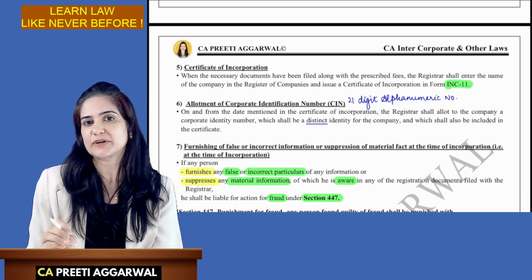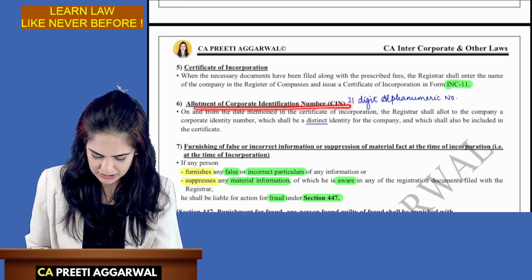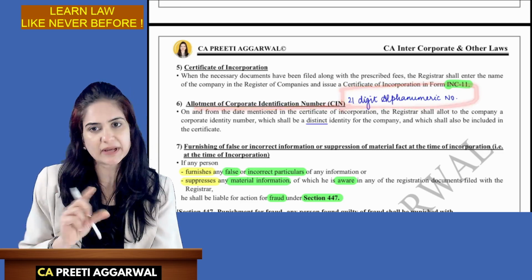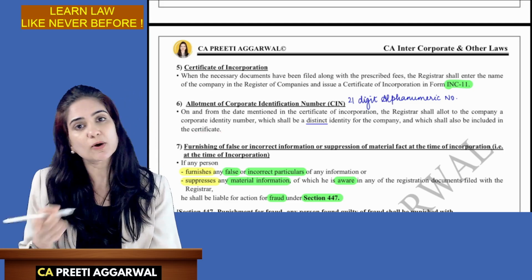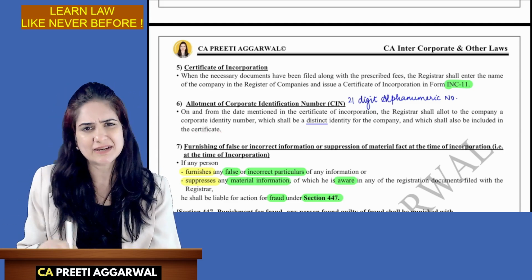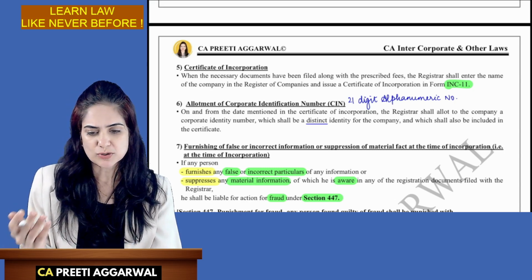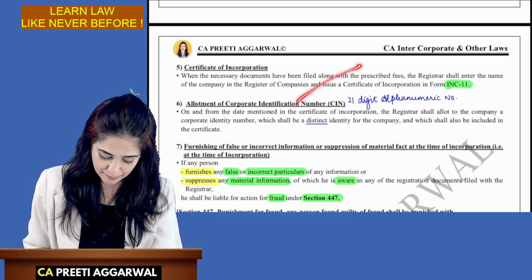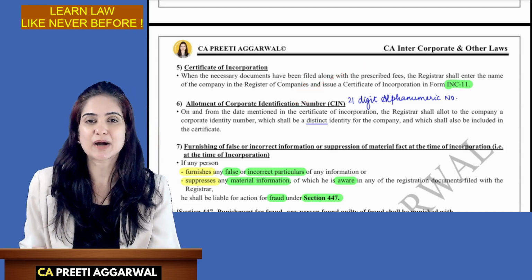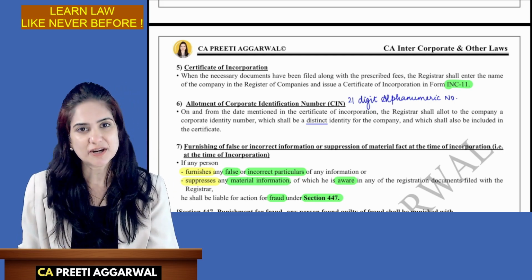This certificate of incorporation contains my corporate identification number. This is a 21-digit alphanumeric number, and it will be included in the certificate. The certificate also includes my PAN number, TAN number, that is tax deduction number. So all that will be included in my incorporation certificate. This is like a birth certificate of the company. The company comes into existence from the date which is mentioned in the certificate of incorporation.